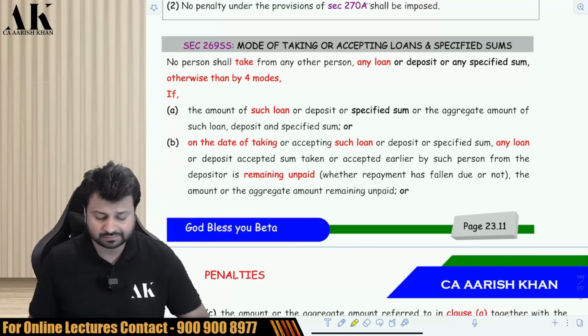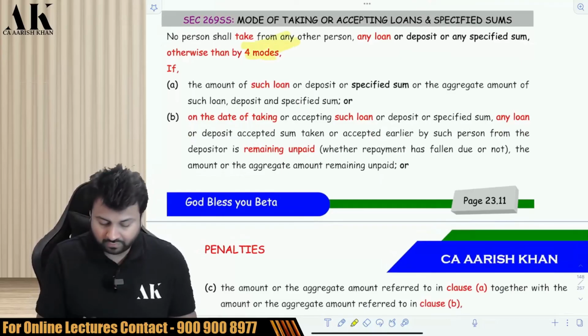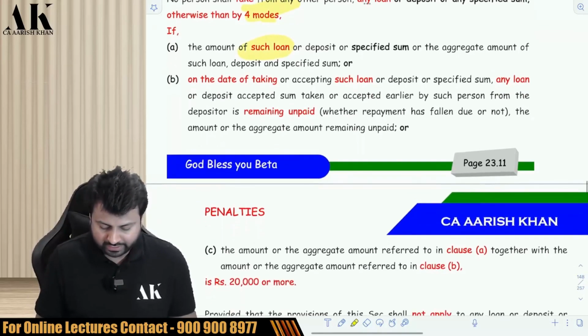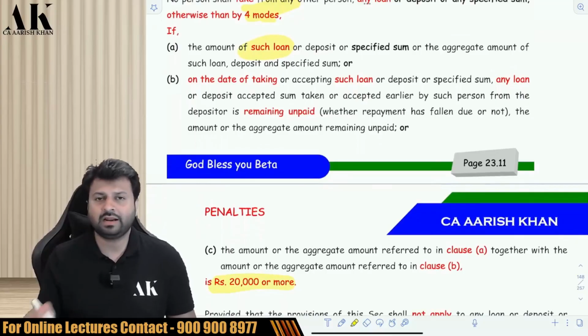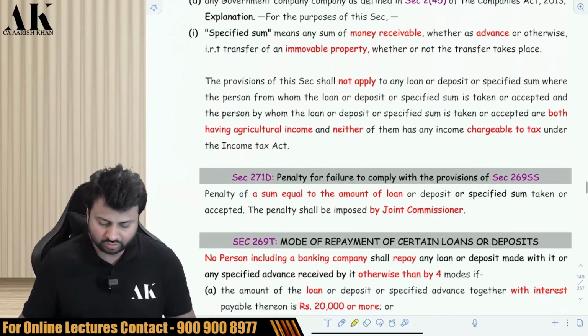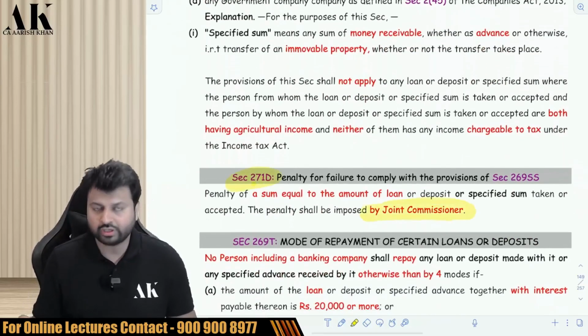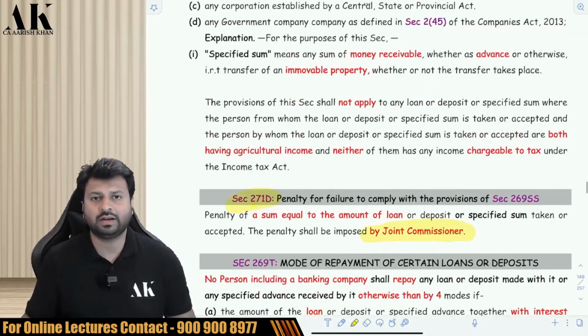Now there are three clauses. You should not accept any loan from any person, that is any cash loan of 20,000 or more. If you take, there will be a penalty equivalent to the loan accepted under section 271D, which will be imposed by the joint commissioner. It is the joint commissioner who is going to impose the penalty on you.